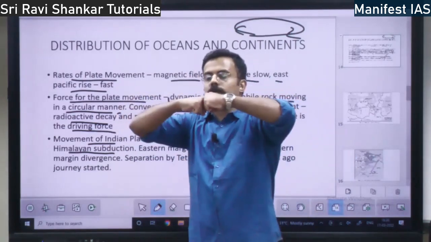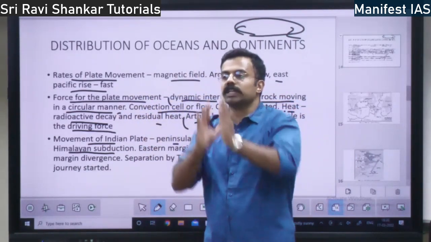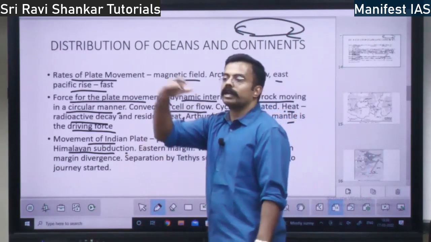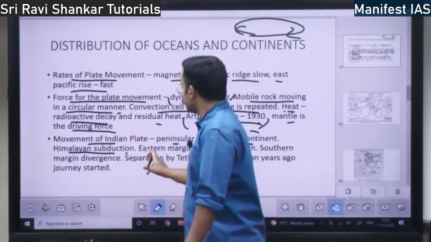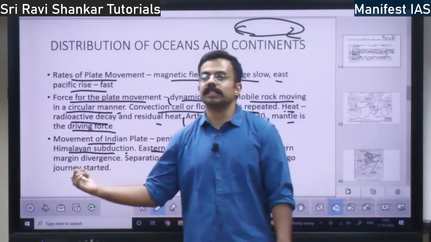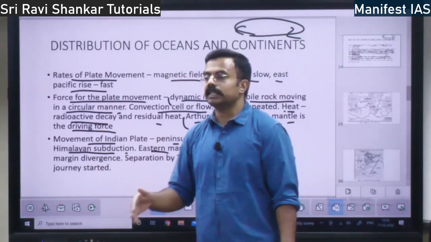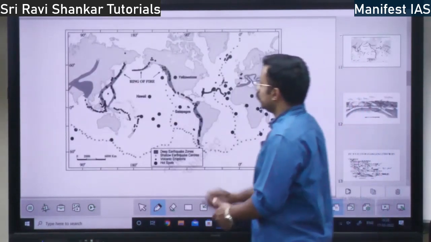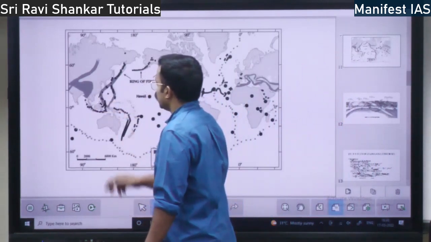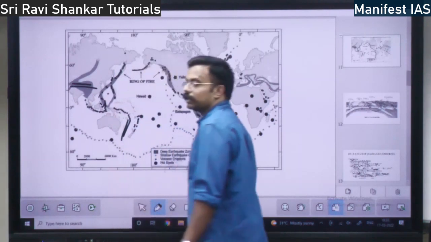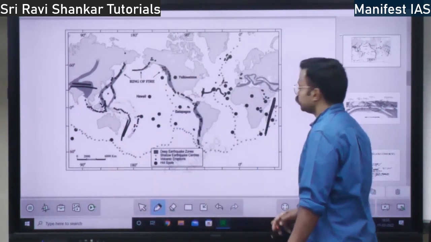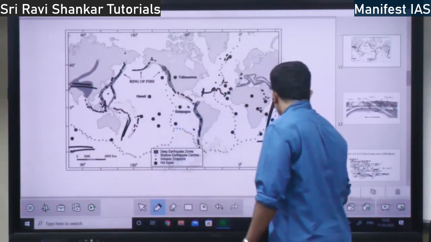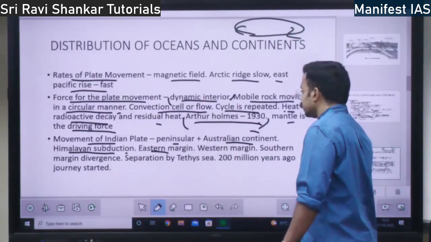Because when two plates collide, what happens? There will be a lot of friction. Something should come up. That thing is the Himalayas, right? So the northern boundary is the Himalayas. What is the eastern margin? The eastern margin of the Indo-Australia plate is towards the right of Australia, ends here. The northern margin ends here. Western margin ends here towards Africa. Southern margin ends somewhere here. These are the margins of the Indo-Australian plate.